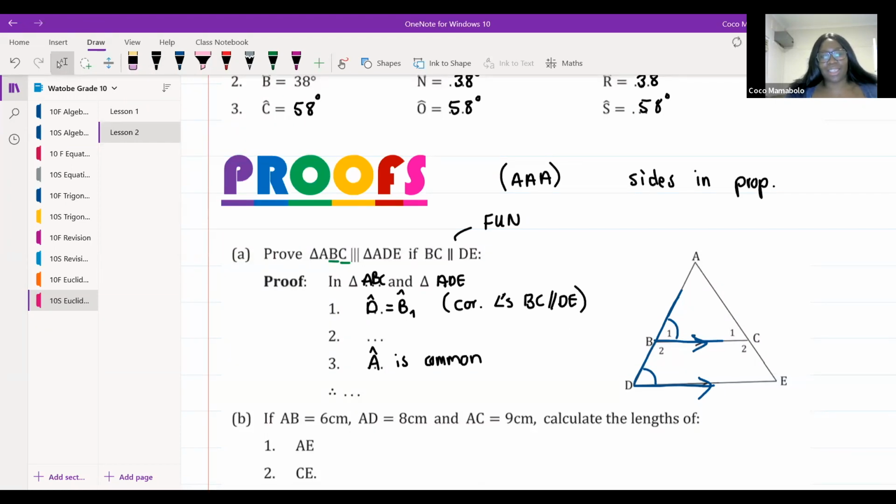Now everybody's getting it. I see now that Hannah has seen it. C1 is equal to, let's start with, not D, sorry, E. Then angle E is equal to angle C1. And for the exact same reason, I'm just going to draw my F in the opposite direction. Here's my F. This angle and this one will be equal to each other. So E will be equal to C1, and that's corresponding angles. And again, my parallel lines, BC is parallel to DE.